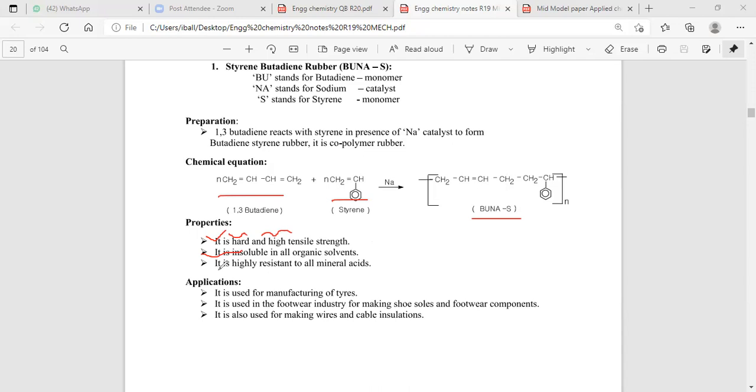I'm repeating. Next, styrene rubber or Buna-S has excellent resistance towards mineral acids. Mineral acids are hydrochloric acid, sulfuric acid, acetic acid, etc. It is used in the manufacturing of tires. It is used in the footwear industries, in making shoe soles and footwear components. It is also used in making electrical wire and cable insulation materials.